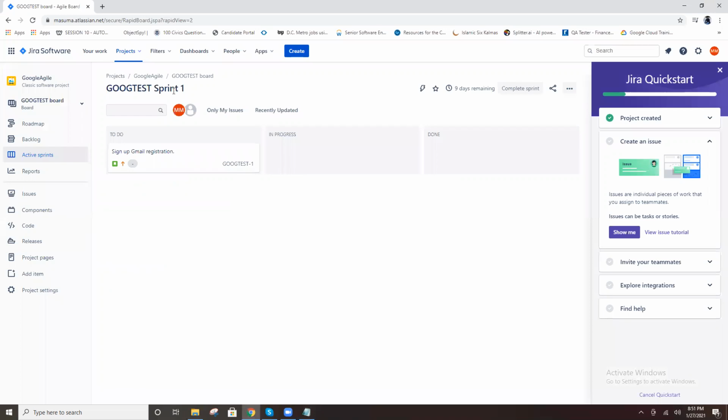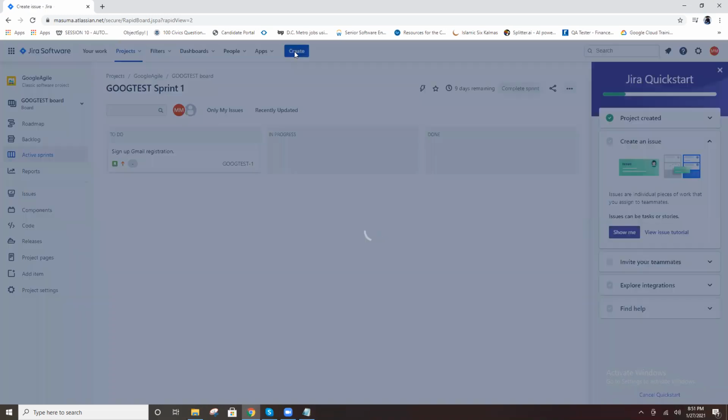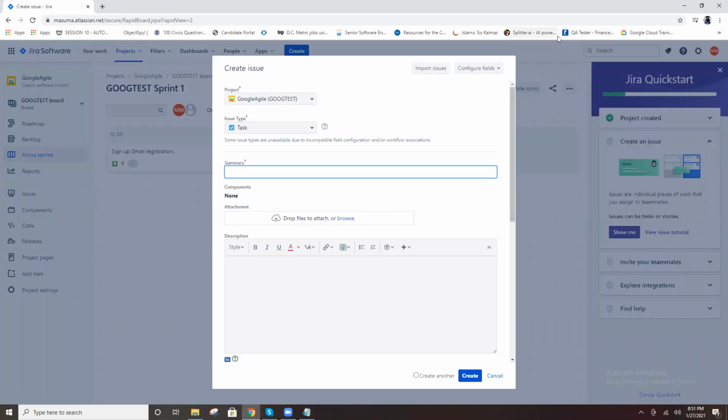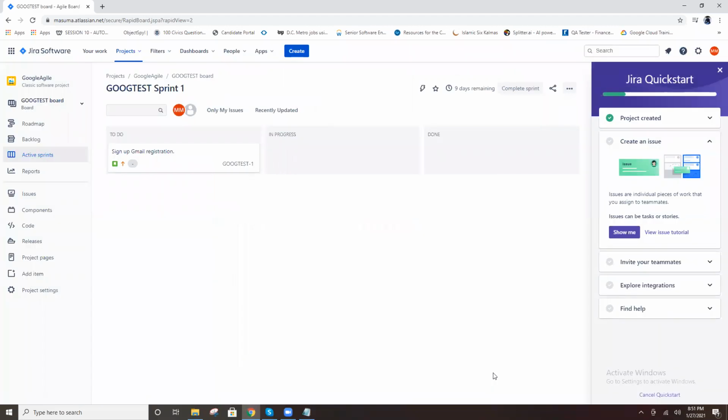So this is the user story, right? In the user story, you create your task. How to create a task, you know, right?